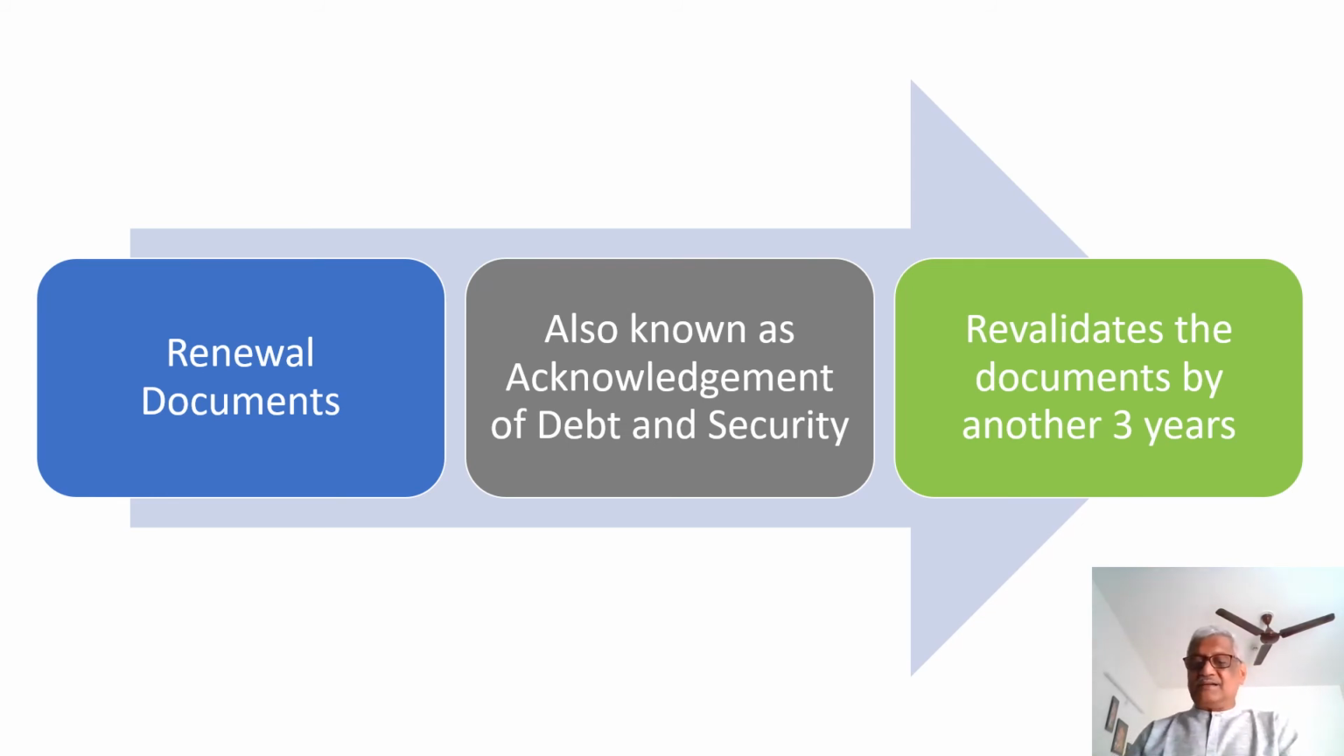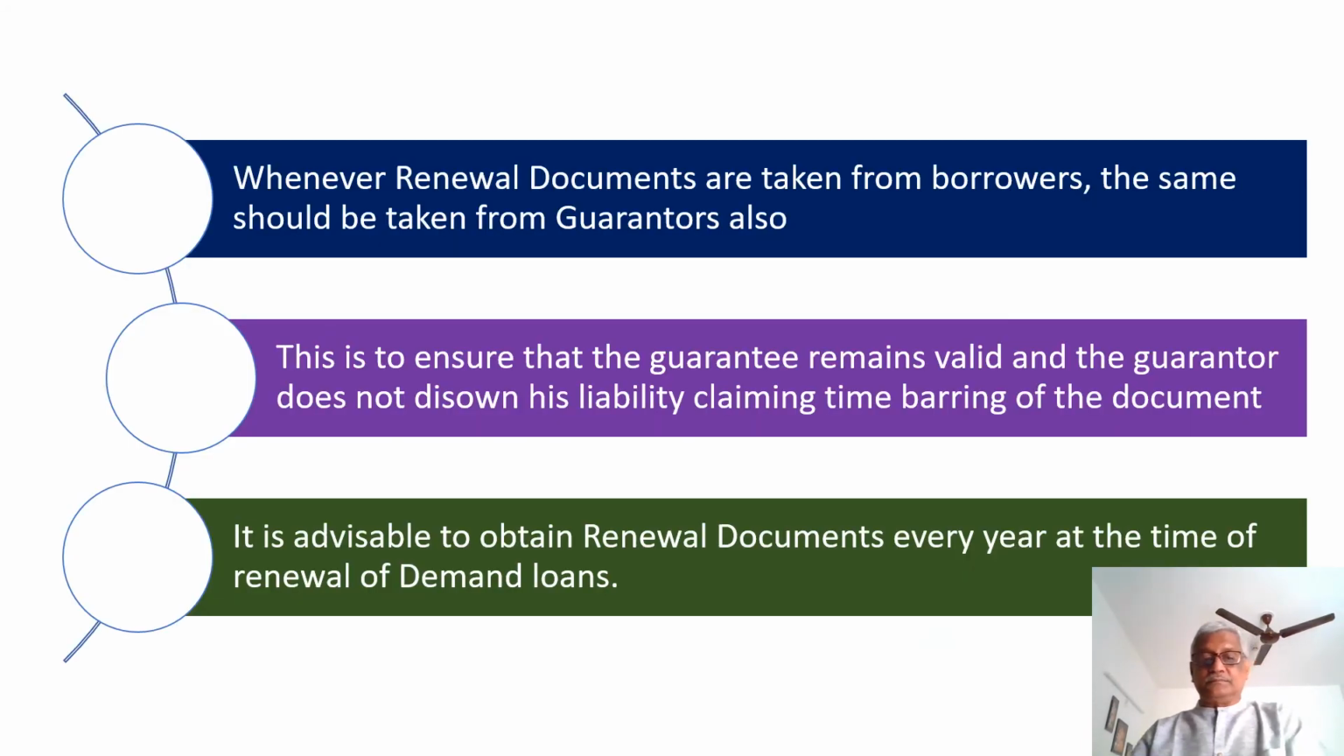Suppose on 1/5/2010 a renewal document is taken, it means the document gets revalidated for a further period of 3 years from that date. Whenever the renewal documents are taken from borrowers, the same should be taken from the guarantors also. Please note that the renewal documents or acknowledgement of debt and security are to be executed not only by the borrowers but also from the guarantors. This is to ensure that the guarantee remains valid and the guarantor does not disown his liability